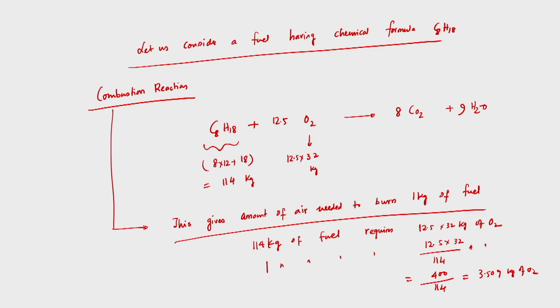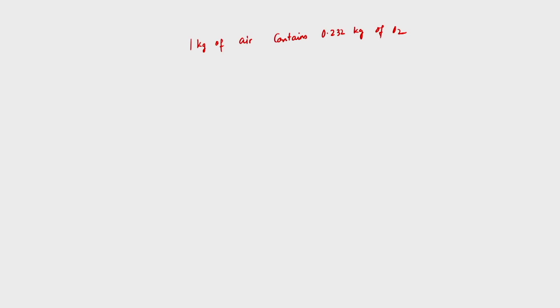See, 1 kg of air contains 0.232 kg of oxygen. Going back to the previous slide, this much oxygen is required to burn per kg of fuel, and it will be obtained from the air we are supplying during the intake stroke.